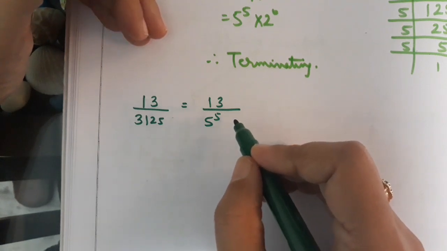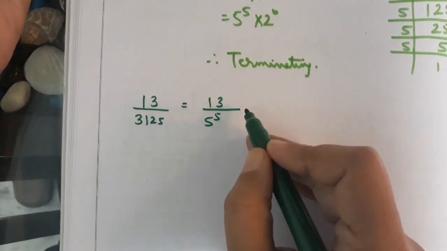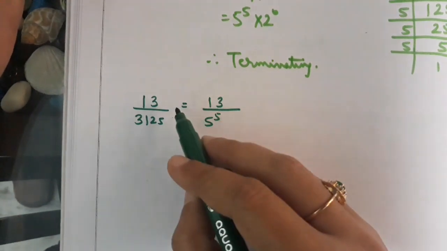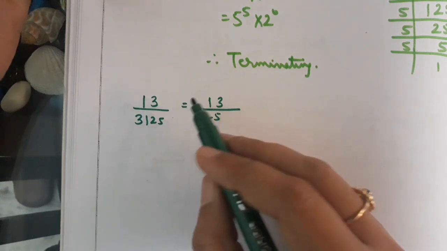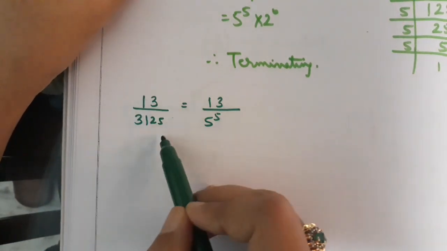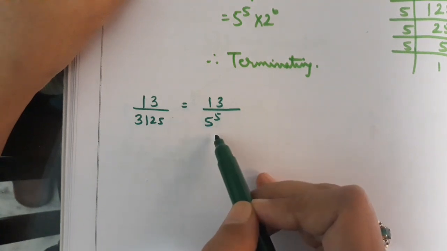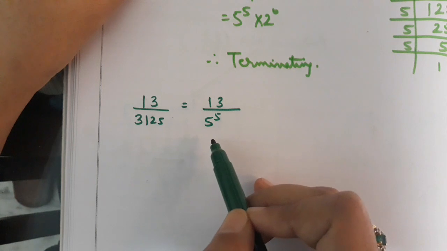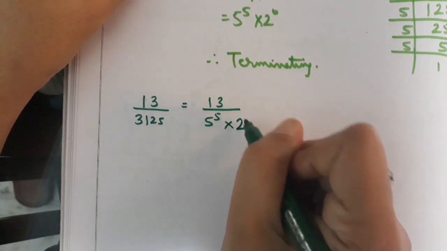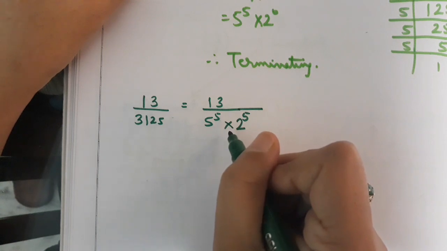We know that if we convert the denominator in powers of 10, then it is very easy to divide by 10 or powers of 10. We only have to shift the decimal place towards the left-hand side depending upon the number of zeros. So over here the number is 13 upon 3125, which we have written as 13 upon 5 raised to the power 5. We want it to be in powers of 10. So if I multiply it by 2 raised to the power 5, then this will become 5 into 2, 10 raised to the power 5.